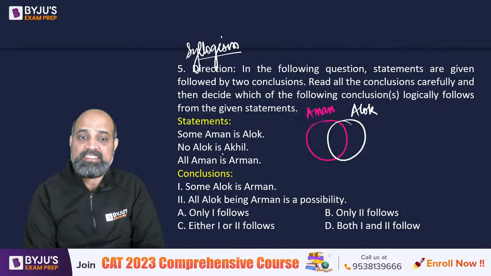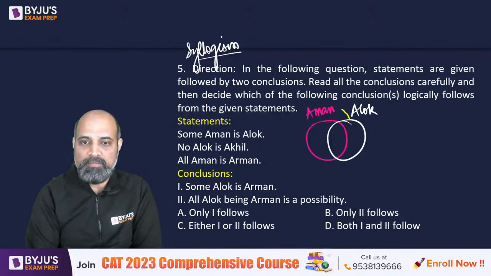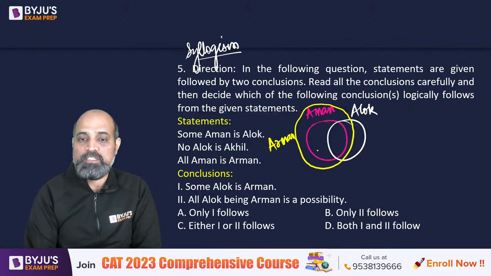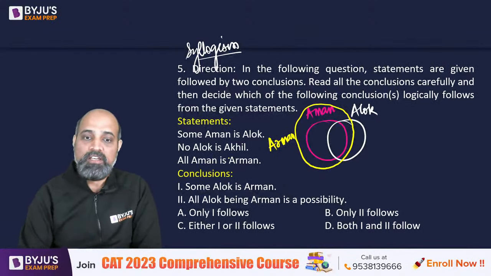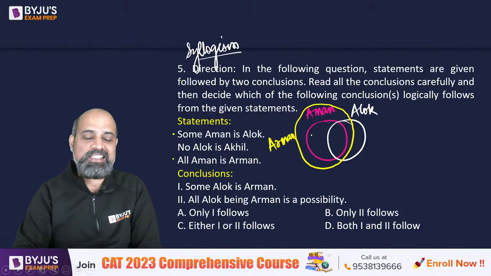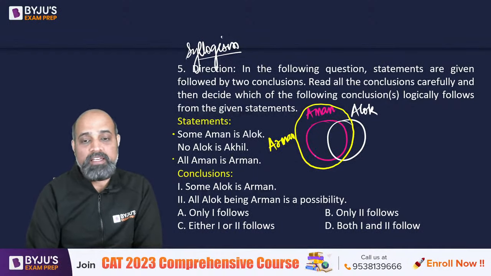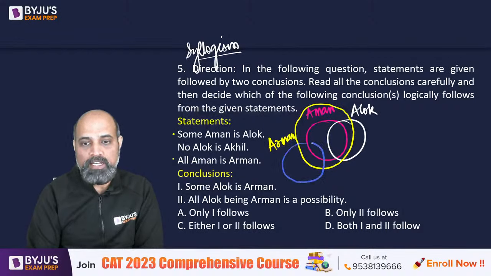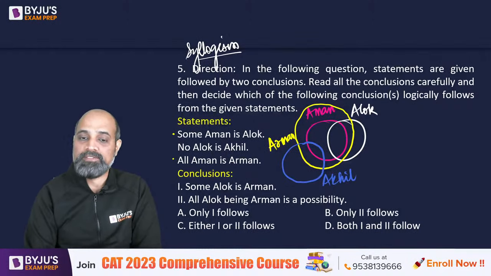Okay. Next it says all Aman is Arman. So when it says all Aman is Arman, it means Aman will go inside Arman. Right. So this portion which is Aman, the pink one, is completely inside that yellow circle. So I have used the first and the last statement. Now I'm going to look into no Alok is Akhil. So if I want no Alok is Akhil, Alok and Akhil should be far away from each other. They should not have anything common. So I'm going to use Akhil over here so that no Alok is Akhil, right?